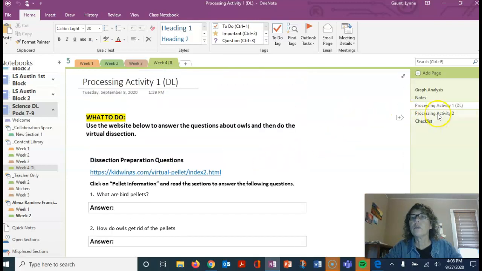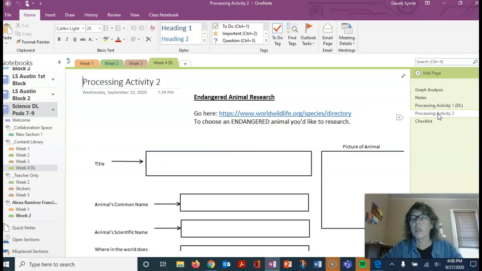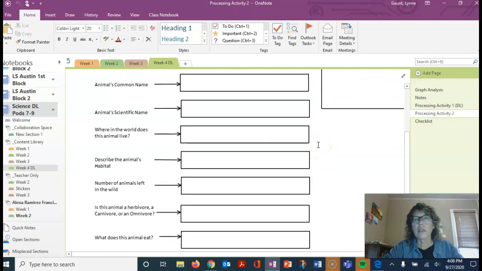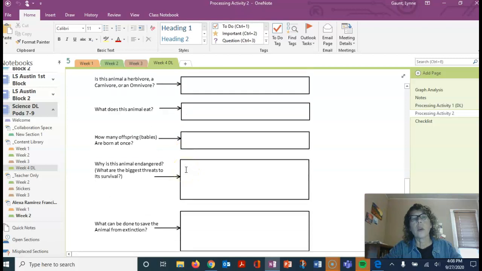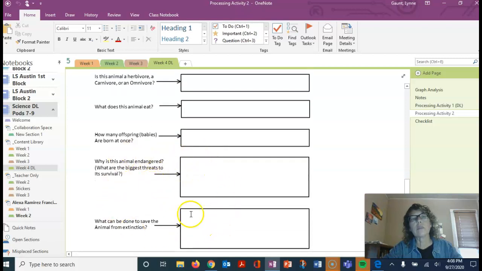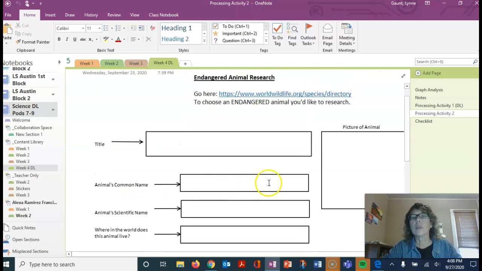Processing activity 2. One of the things we'll be talking about in the Nearpod this week is threatened and endangered species. So your task will be to choose an animal that is designated as endangered and do a little bit of research and answer the questions that are shown on this page. You'll type the answer right in the box, double click over here and start typing. Wherever you're describing something, especially these bottom 2 boxes, you need to use complete sentences. And there's a place for the picture of the animal right here. And the title is your title. You decide what you want that to say.